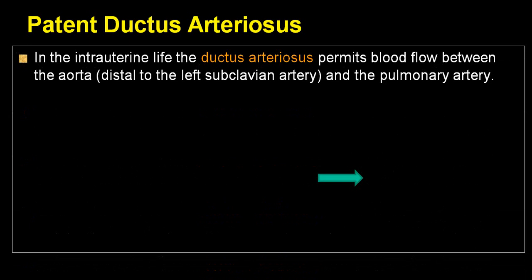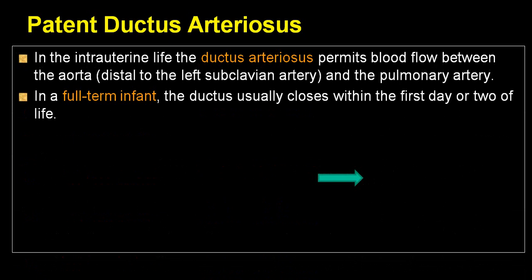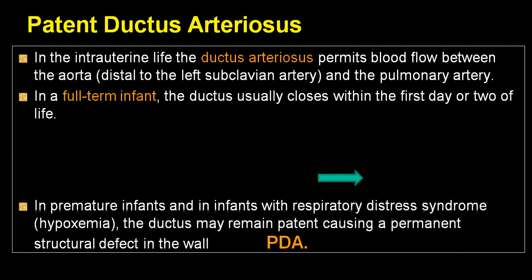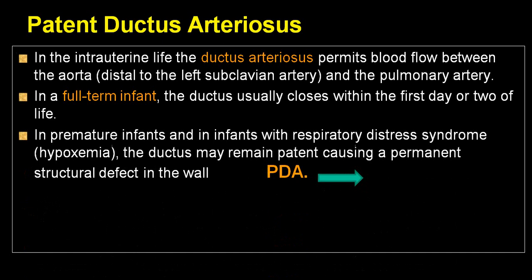Patent ductus arteriosus usually allows blood to flow, mainly in post-subclavian, from the aorta into the pulmonary artery, because aortic pressure is more than pulmonary artery pressure. If it persists longer, we call that a permanent patent ductus arteriosus. 90% of the time it is an isolated defect, accounting for almost 10% of congenital heart disease.